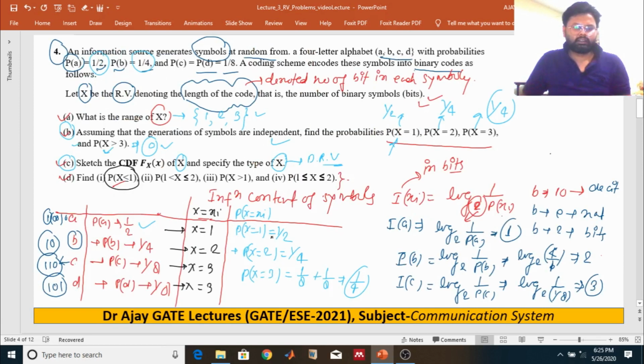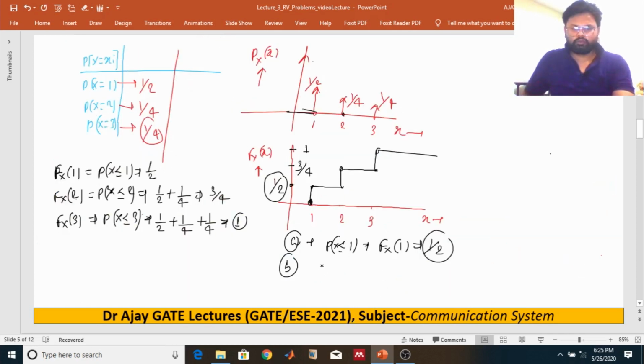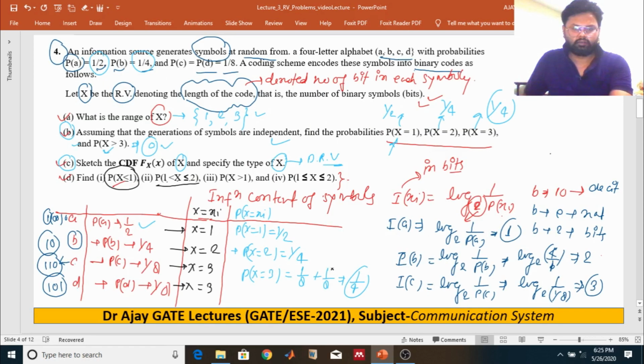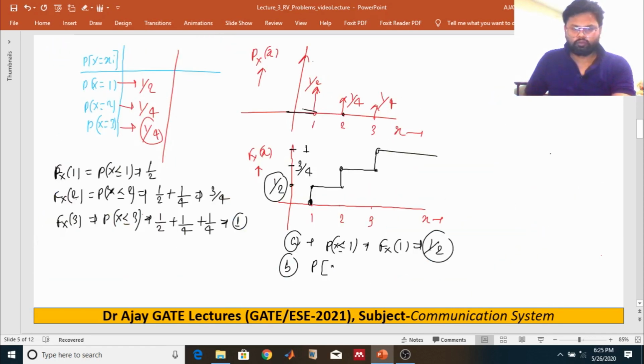And the b part is the probability that random variable x is greater than 1 and less or equal to 2.